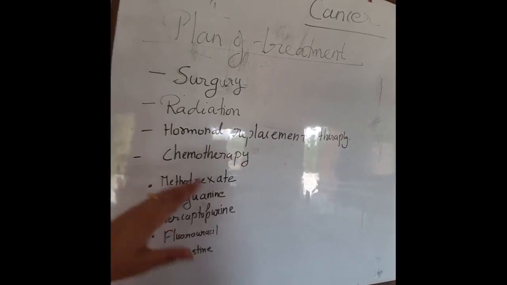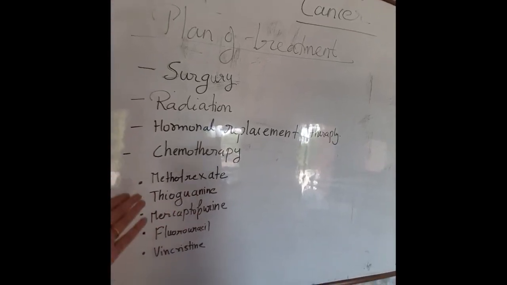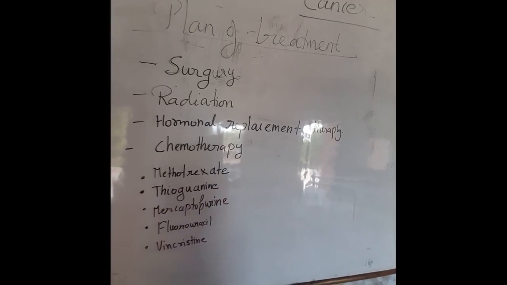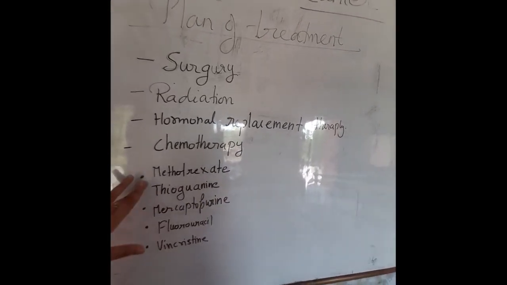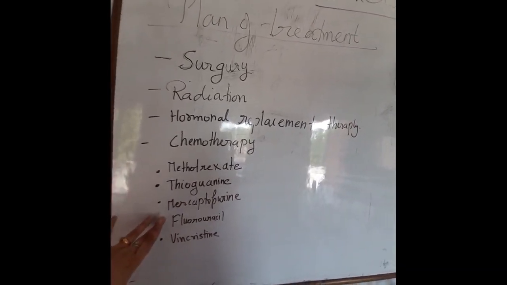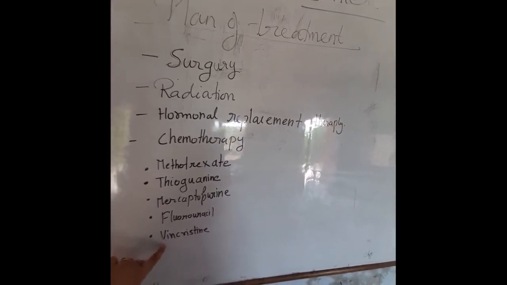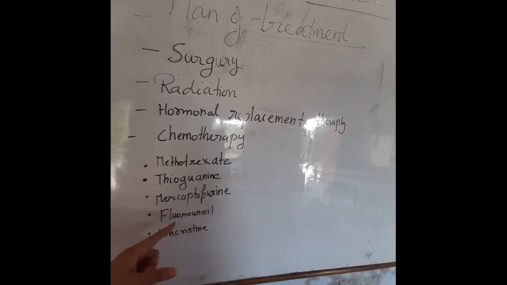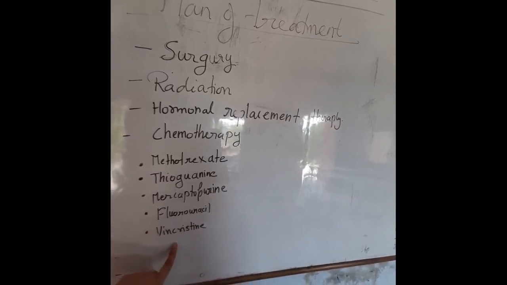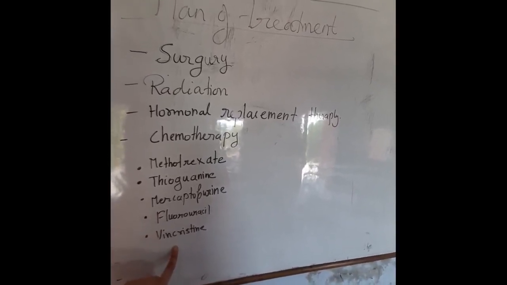Next one is the chemotherapy, means various chemicals are used to kill the cancer cells like methotrexate, thioguanine, mercaptopurine, fluorouracil and vincristine. Widely, fluorouracil and vincristine are used to treat cancer.